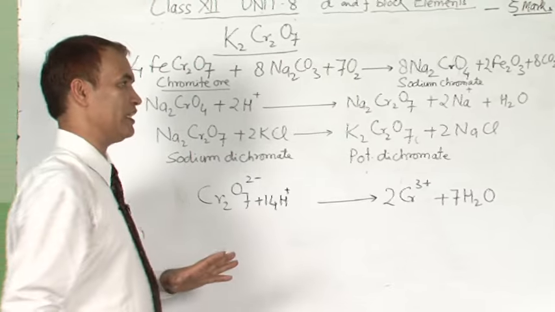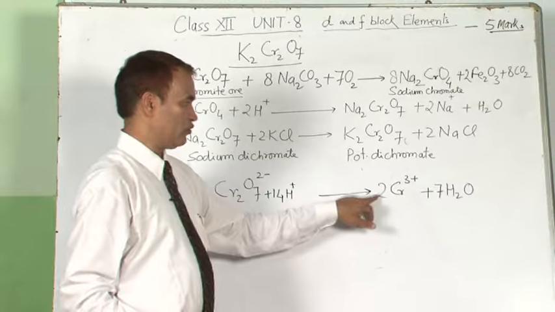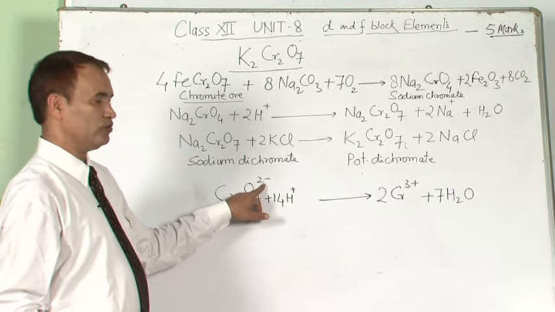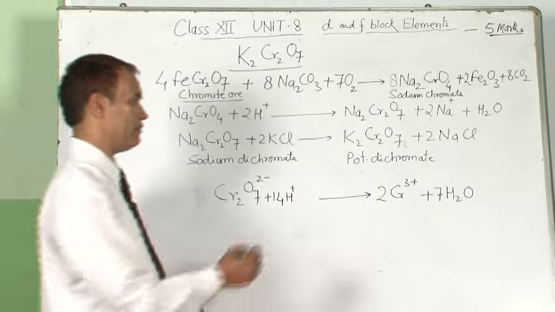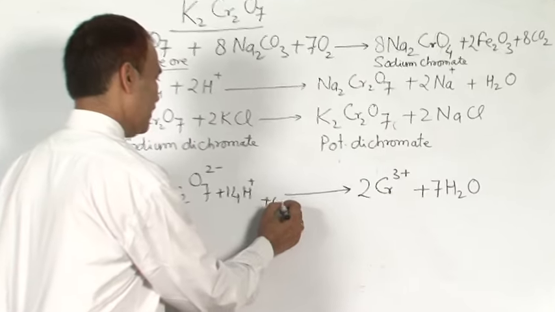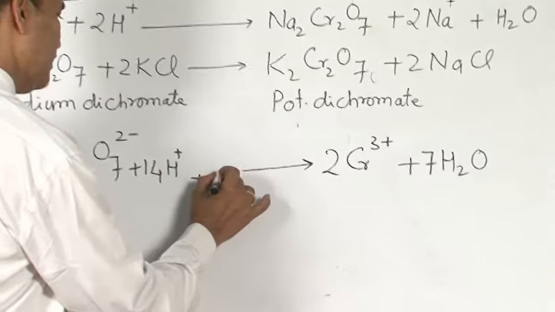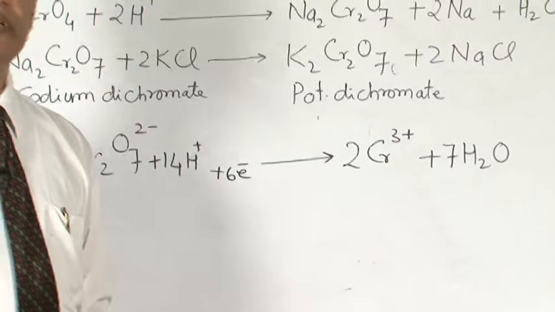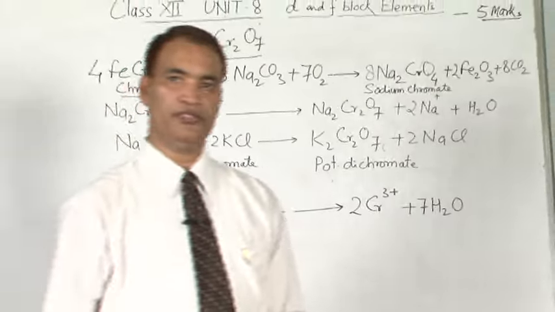Now balance the charge. Total number of charge is 2 into 3, 6. Here 14 plus, minus 2, that is 12 plus. So it can be balanced by adding 6 electrons. If you learn this one, we can easily learn the oxidizing property of potassium dichromate.